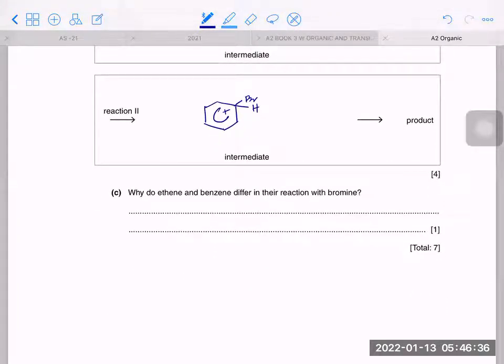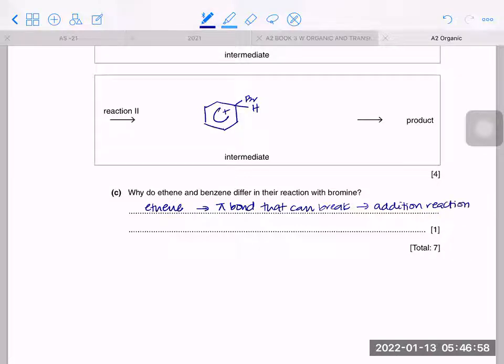Why do ethene and benzene differ in their reaction with bromine? Because ethene has a pi bond or a double bond, right? So it has a pi bond that can break, and this can undergo an addition reaction.